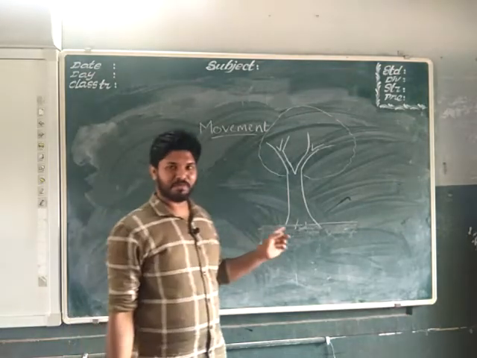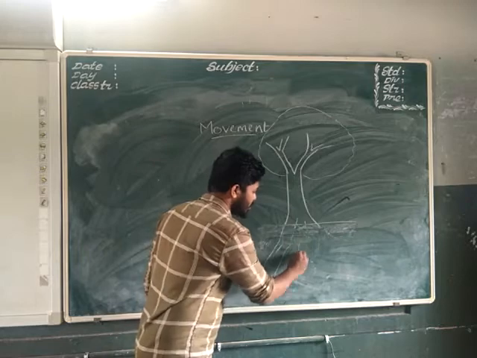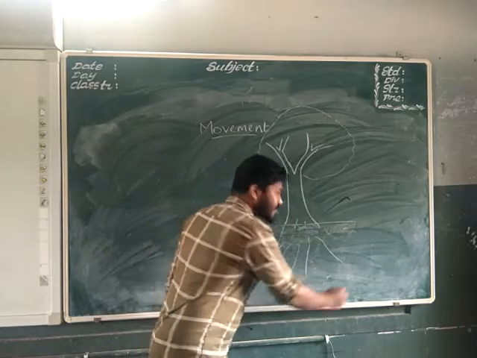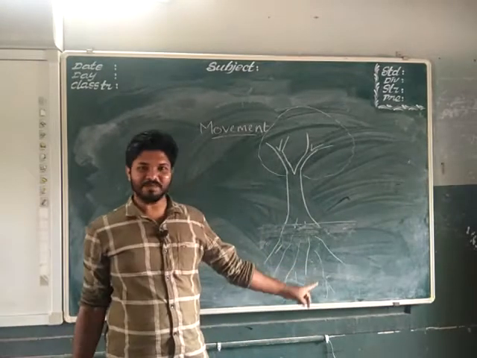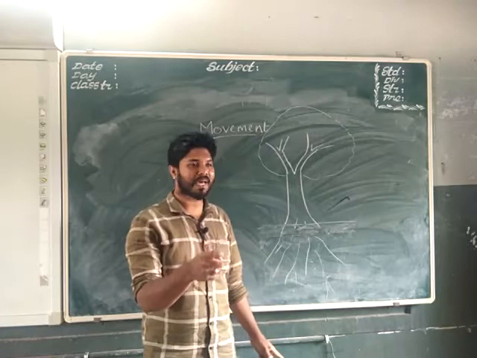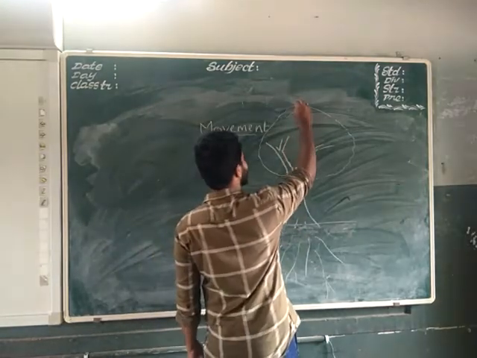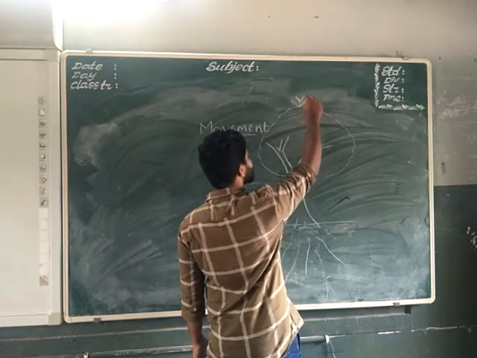So what type of movement can it do? This tree has some roots here. So this root will move downwards. So that is also a movement. It will move downwards. That is a type of movement in plants. And the tree will develop new leaves and they will move upward.